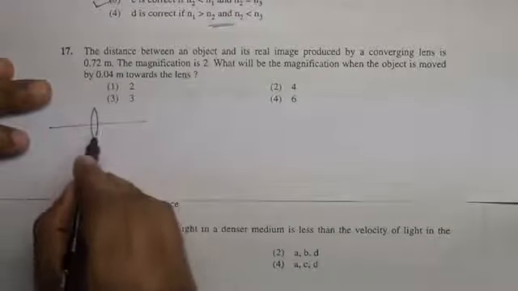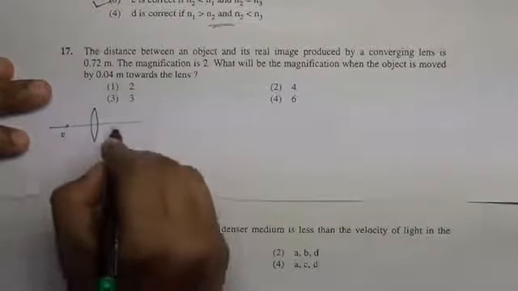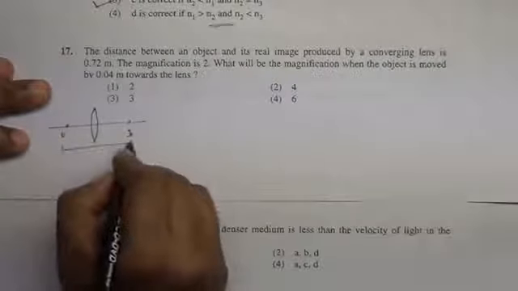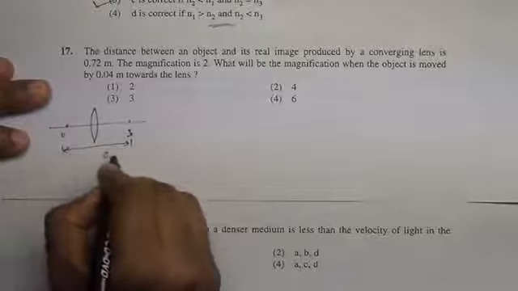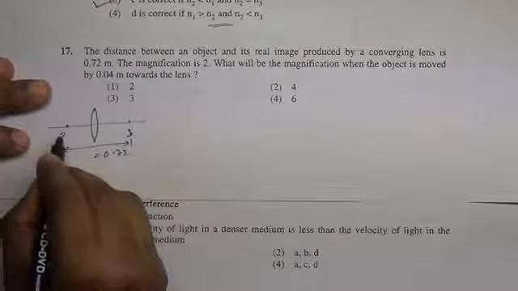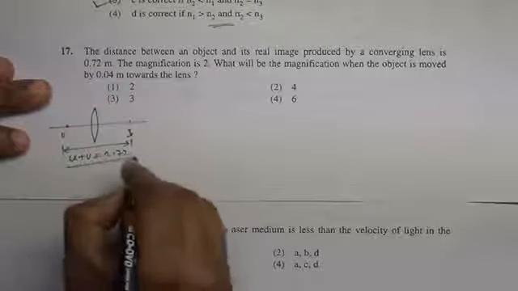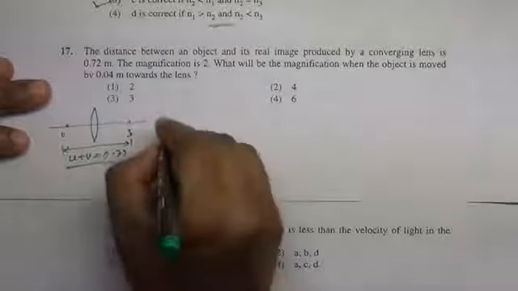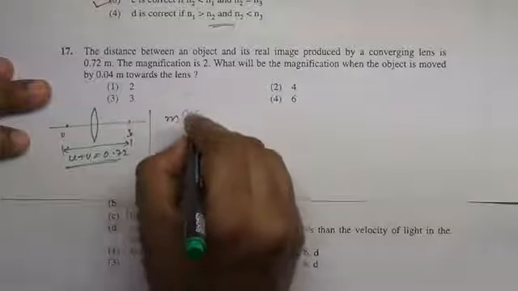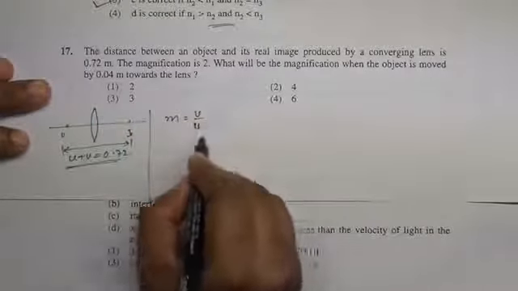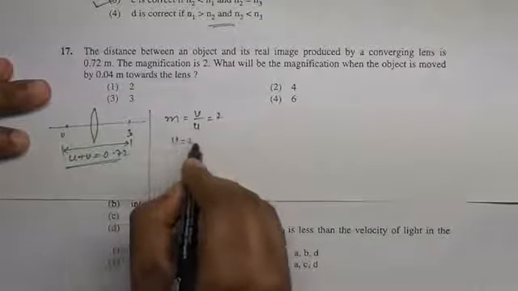Here is a lens, a converging lens. This is the object and this is the image. The distance between these two is mentioned as 0.72. So object distance plus image distance, u plus v, is 0.72 meter. Whereas magnification is given by v by u, it is 2, which implies v equals 2u.